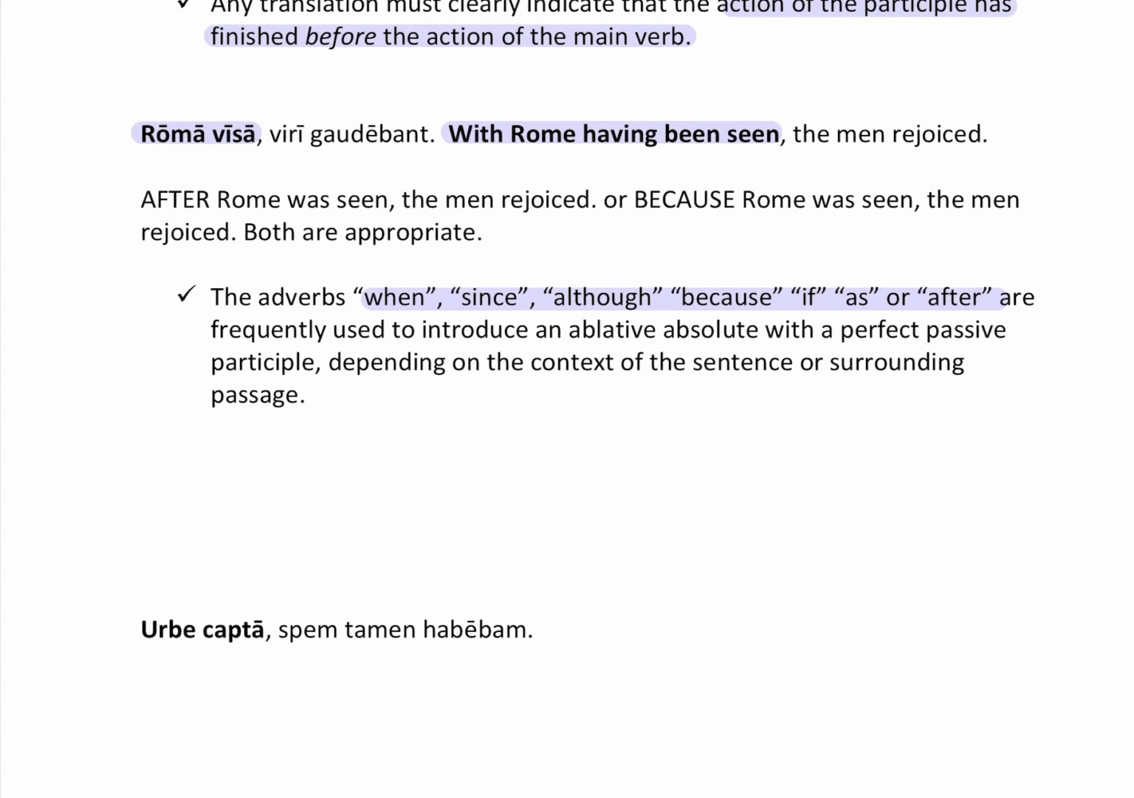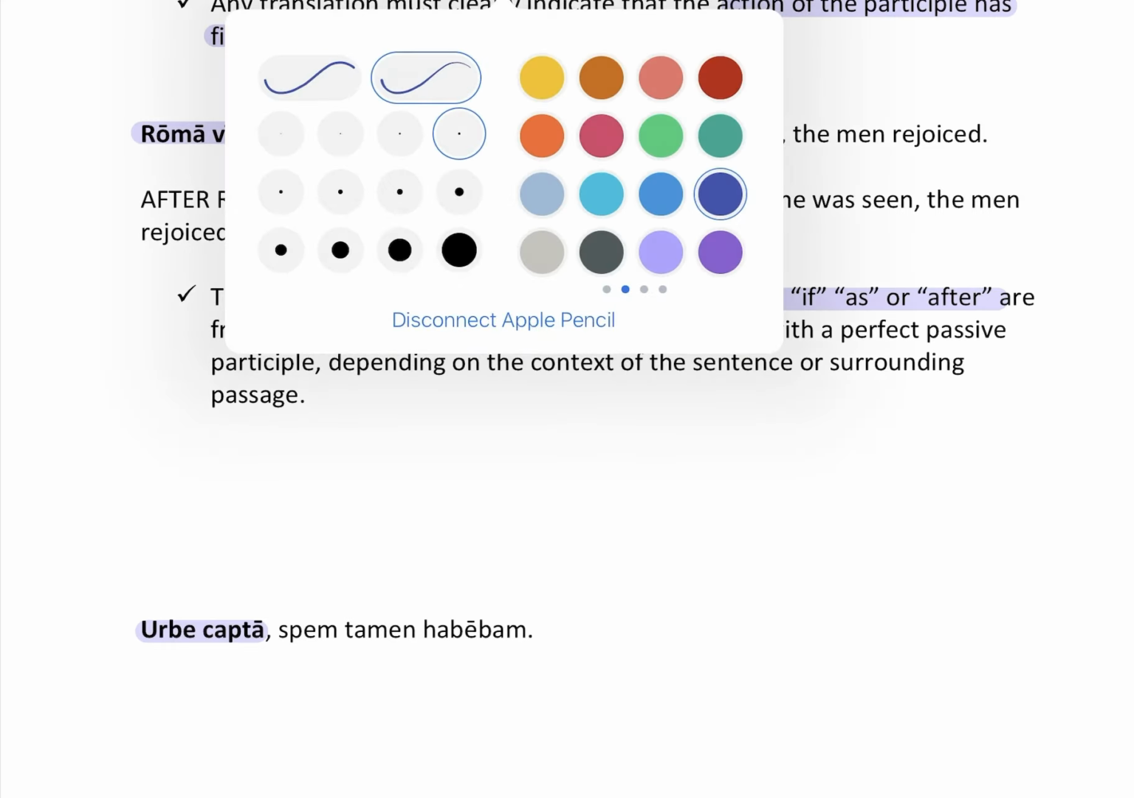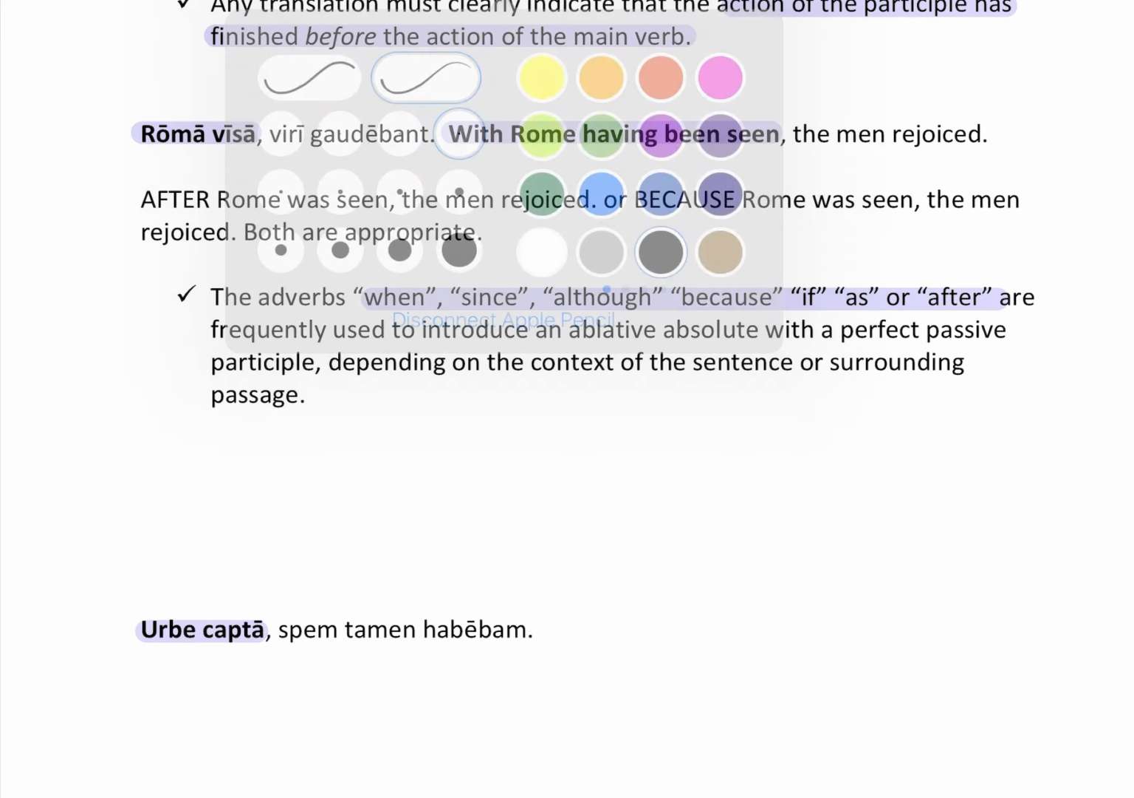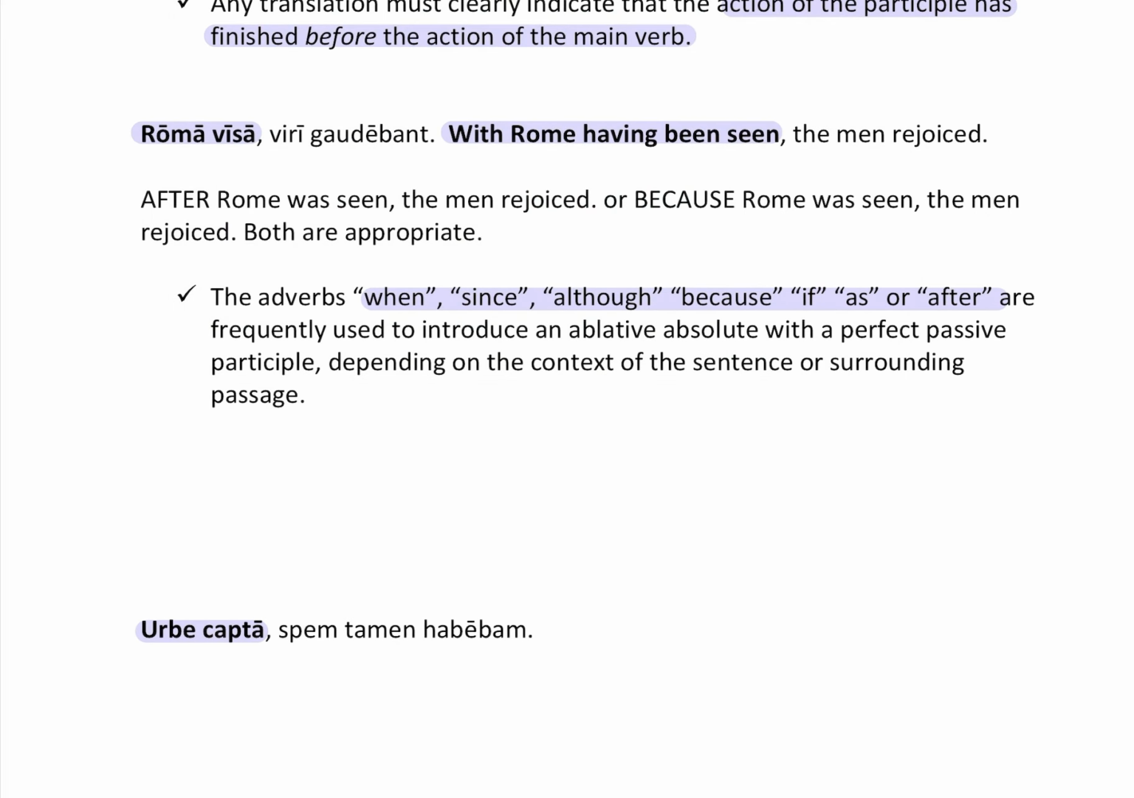Urbe capta spem tamen habebam. All right, so here's our ablative absolute. And remember, you still have to do the right ablative form for whatever declension it is in. Okay, so let's take a look. I'm going to turn it back to black here to write. So, we'll start with although, right? That's one of the ones that we can choose.